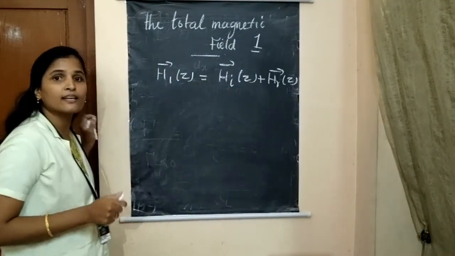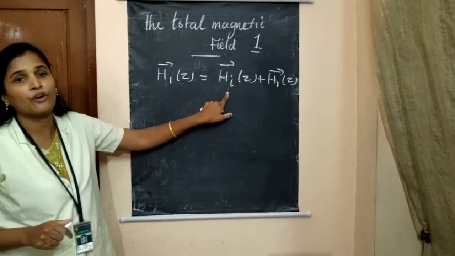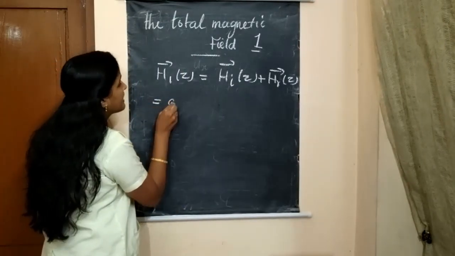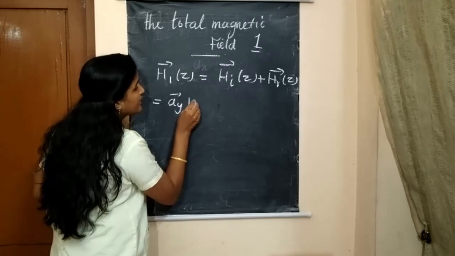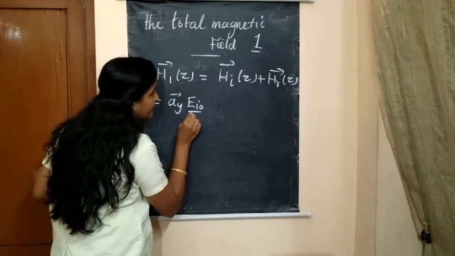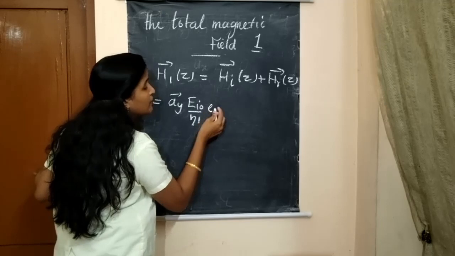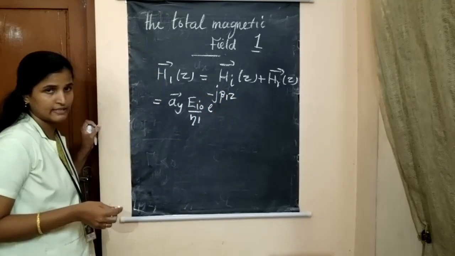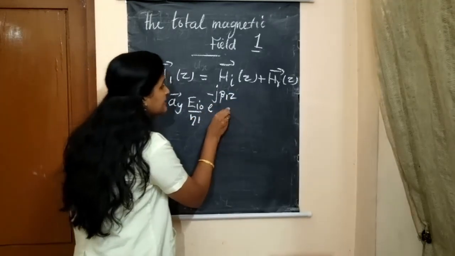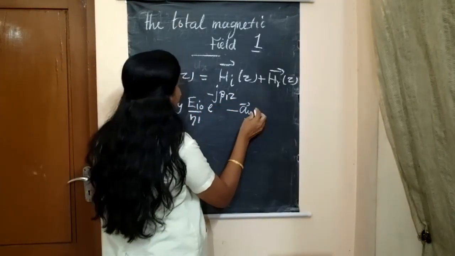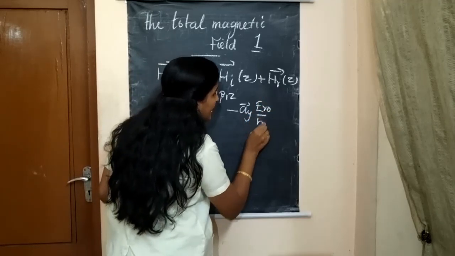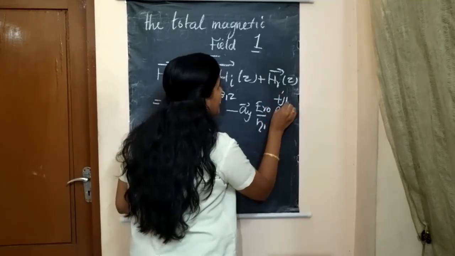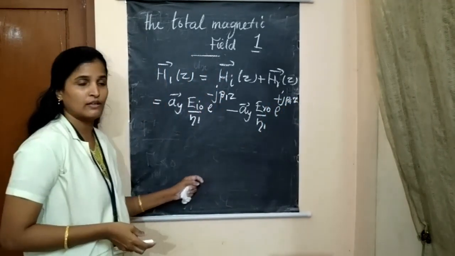If you look at the expressions for HI of Z and HR of Z, you can write it as AY EI naught divided by eta 1 into e power minus J beta 1 Z. And for HR of Z, it is minus AY into ER naught divided by eta 1 into e power plus J beta 1 Z.